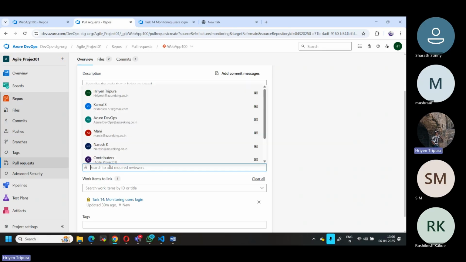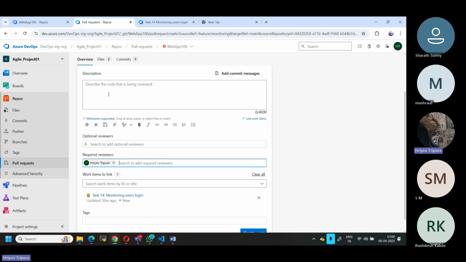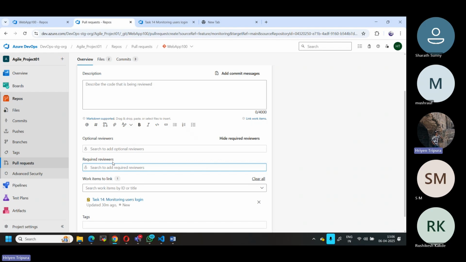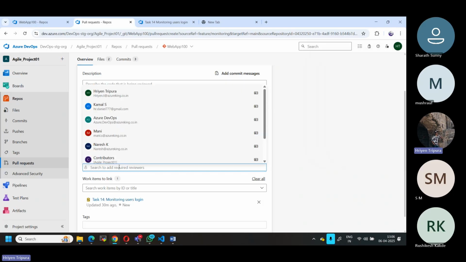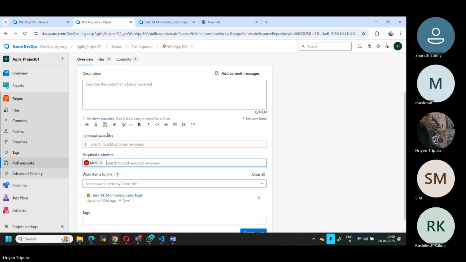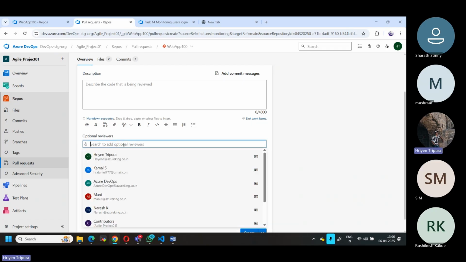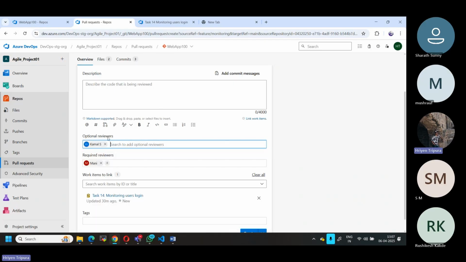In my case, I could give my name, but technically I'm using the same ID. I should not be assigned to myself. It has to go to somebody else. Let's say it should go to Money. Now I can give an optional reviewer as my name, or maybe some other name. That means if this particular person doesn't approve, no problem.